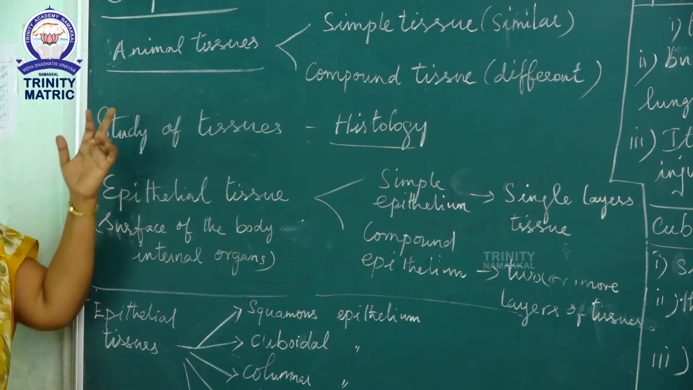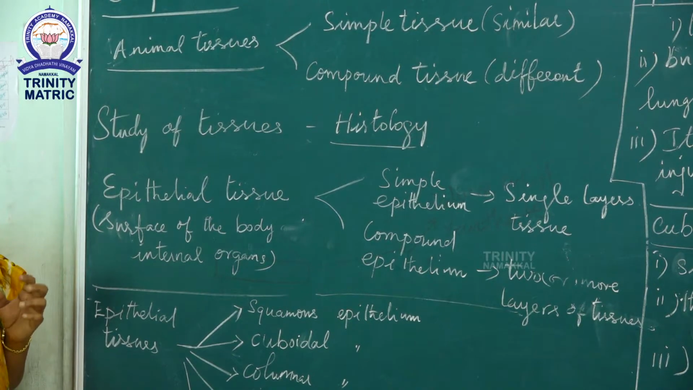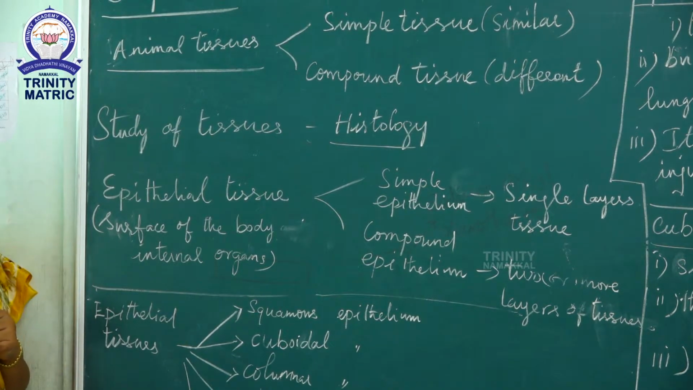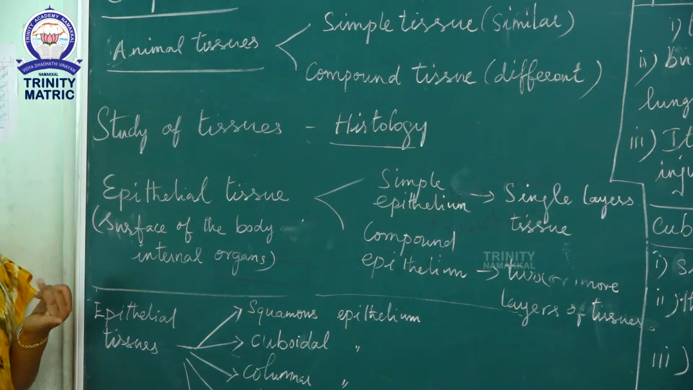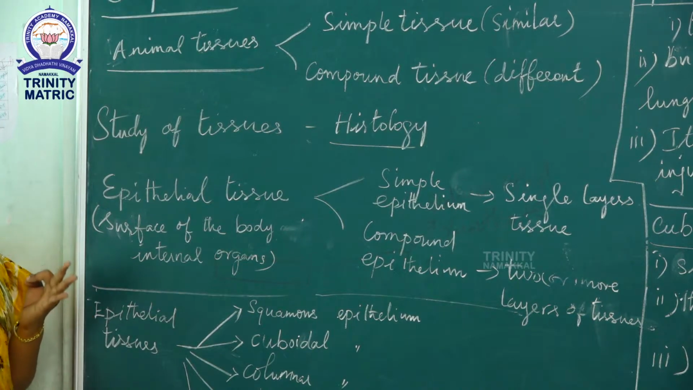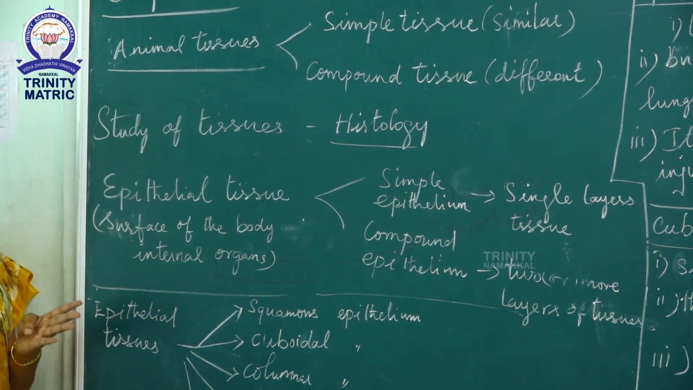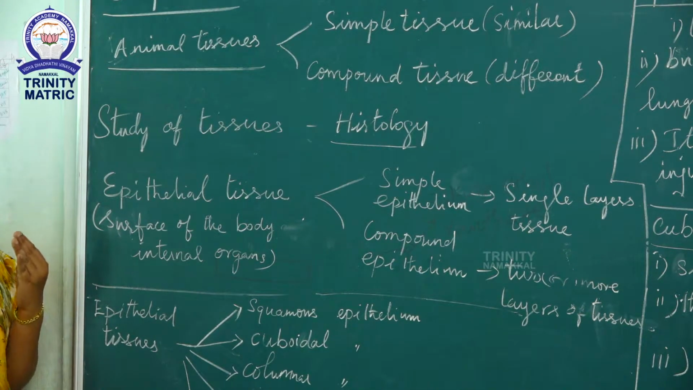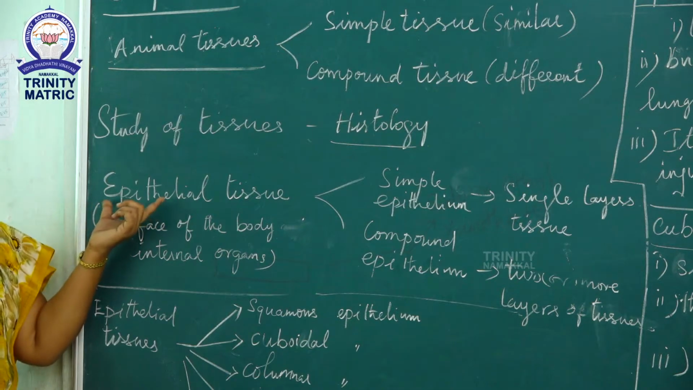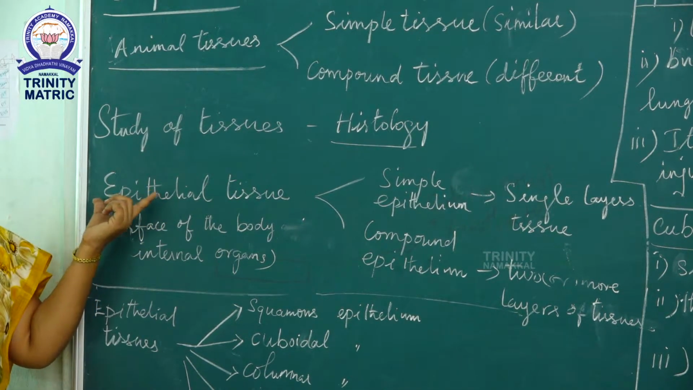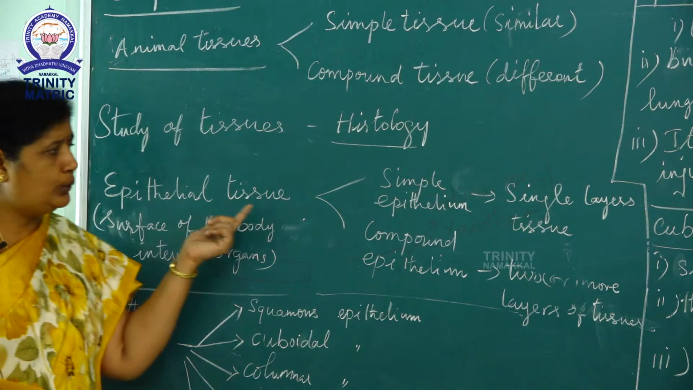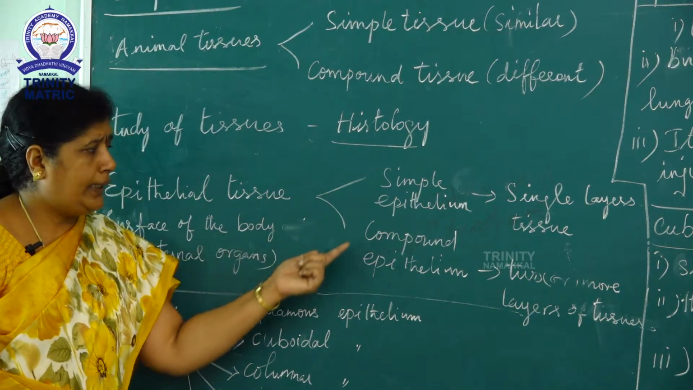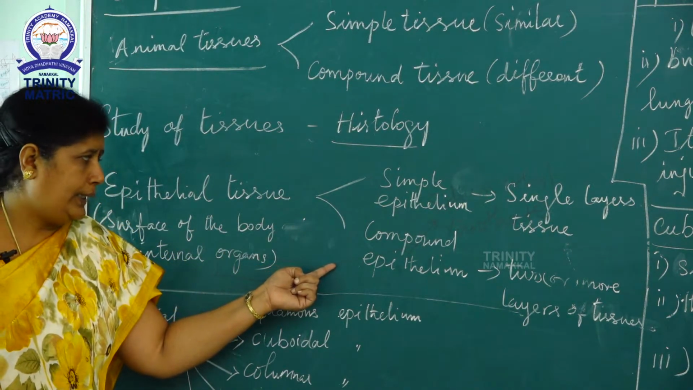Generally, tissues are classified into four types: epithelial tissue, muscular tissue, nervous tissue and connective tissue. These four types of tissues are in this chapter. First, epithelial tissue. Epithelial tissue is classified into simple epithelium and compound epithelium.